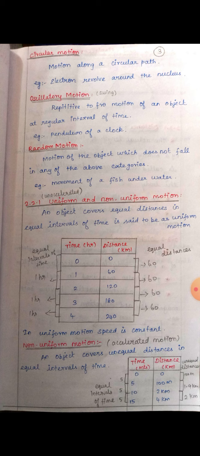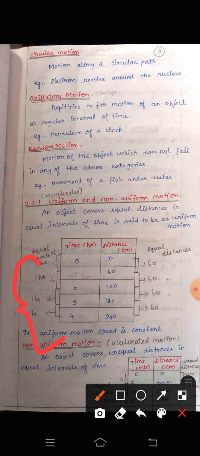For 0 hours, 0 kilometers. For 1 hour the car moves 60 kilometers, for 2 hours 120 kilometers, for 3 hours 180, and for 4 hours 240 kilometers. So see here, 1 minus 0 is 1, 2 minus 1 is 1, everything is 1. Next, 120 minus 60 is 60, 180 minus 120 is 60, 240 minus 180 is 60. So the time intervals are equal and the distances are also equal. So this is said to be uniform motion.